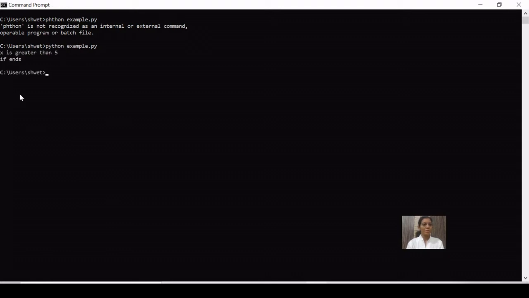So python example.py. I have written the command wrong. It should be python example.py. So here it is executing: x is greater than 5, and then if ends.